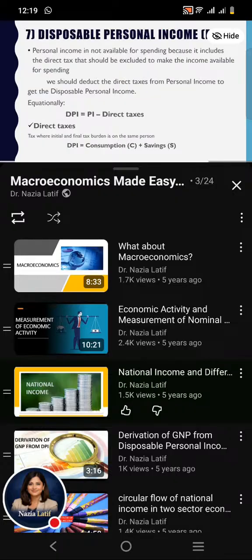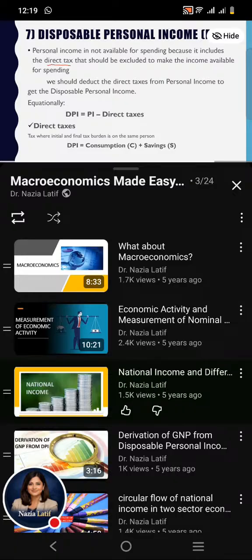The next concept of national income is disposable personal income. First, to explain the derivation of disposable personal income: the personal income that we derived in the previous slide is not available for spending because it includes the direct taxes or personal taxes that should be excluded to make the income available for spending.